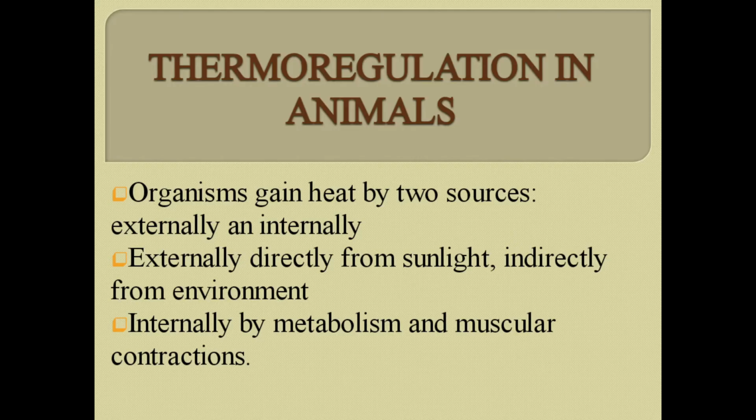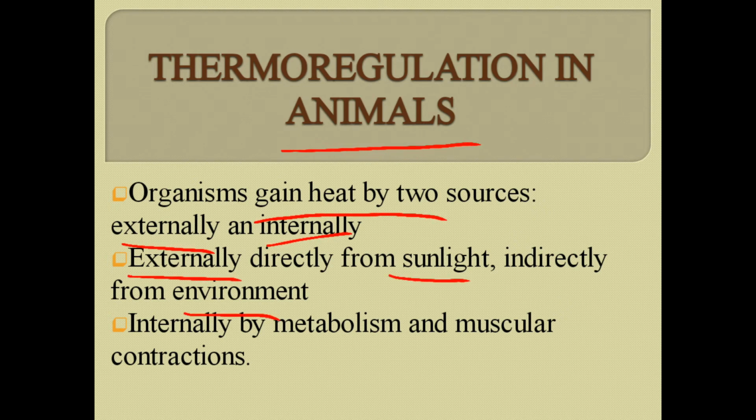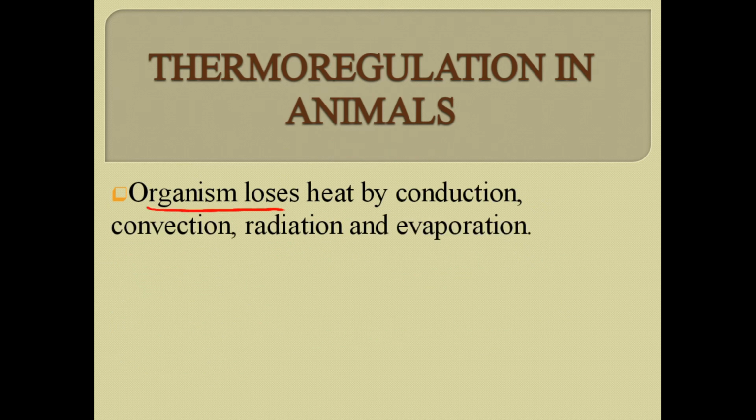Now temperature regulation in animals. Organisms gain heat from two sources, externally or internally. Externally, directly from the sunlight or indirectly from the environment, while internally by metabolism and muscular contractions. Organisms lose heat by conduction through direct collisions, by convection, usually in liquids, and by radiation and evaporation.